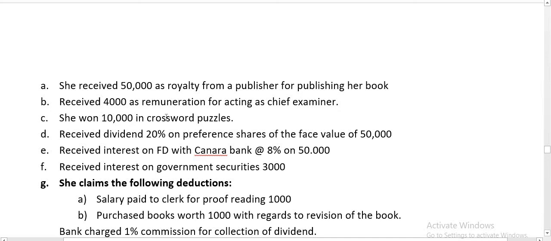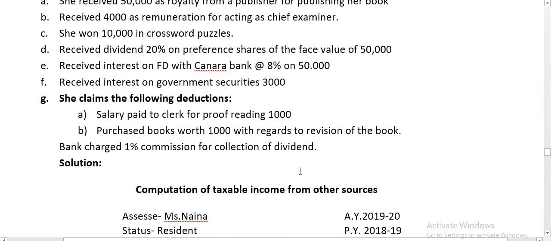She won 10,000 in a crossword puzzle, received dividend at 20% on preference shares of face value 50,000, received interest on FD with Canara Bank at 8% on 50,000, received interest on government securities 3,000. She claimed the following deductions: salary paid to clerk for proofreading 1,000, purchase of a book worth rupees 1,000 with regard to revision of the book, bank charges 1% commission for collection of dividend.